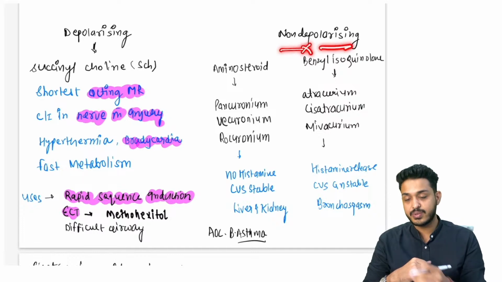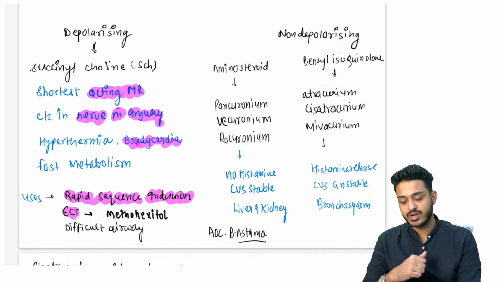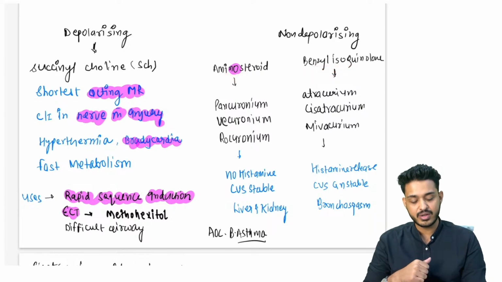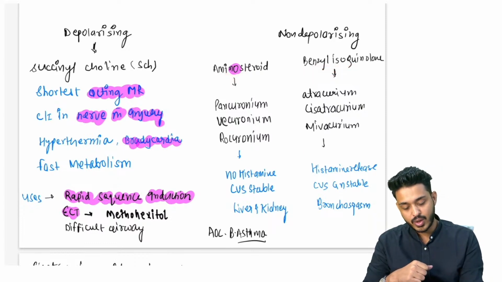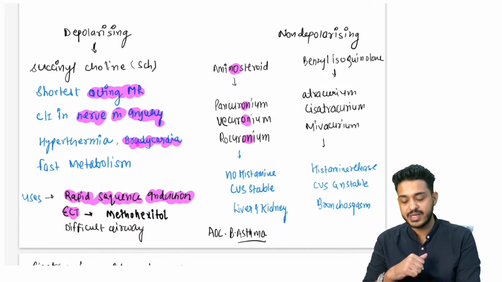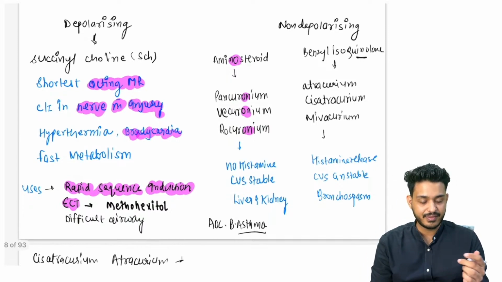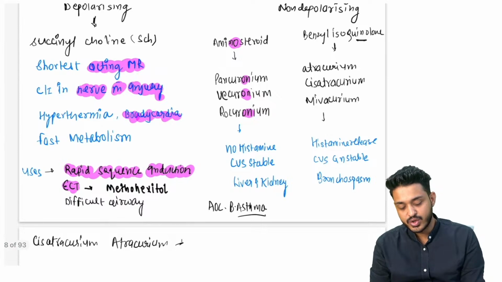In non-depolarizing part, we are having two things. Non-depolarizing में amino steroids होते हैं and benzyl isoquinolones होते हैं. Lastly, we are having amino steroids and benzyl isoquinolones. amino में देखो सब में क्या आएगा? No आएगा. इसमें no आ रहा है तो we are having coronium. We are having coronium. All the coronium will be here. And remember, this benzyl isoquinolones, these are going to be your curium group of drugs.